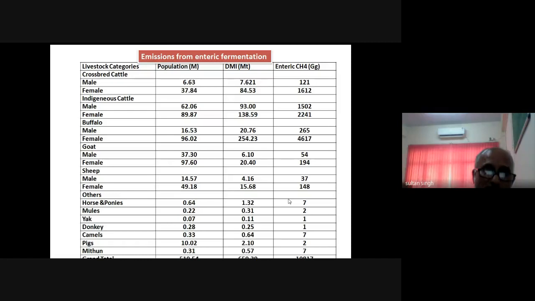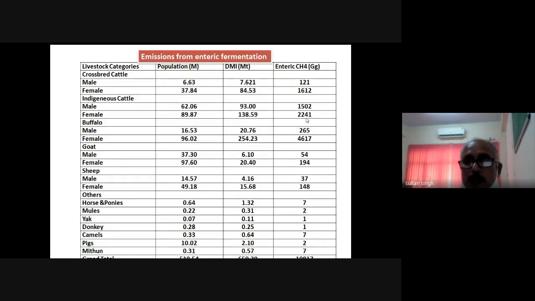This is based on the livestock population of 2012, which was 519 million heads. At that time, India was producing about 10.8 teragram of methane.